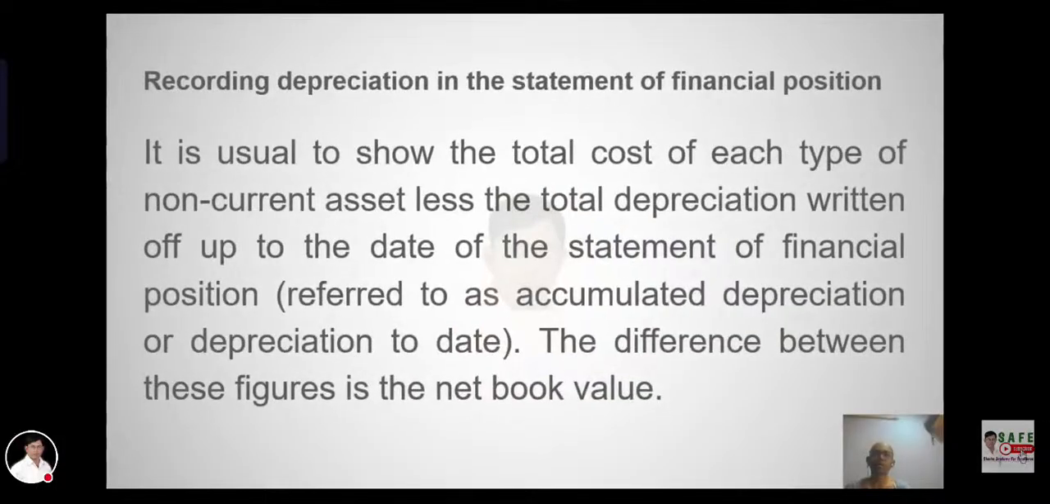Recording depreciation in the statement of financial position. It is usual to show the total cost of each type of non-current asset, along with the total depreciation written off to the date of the statement of financial position, referred to as accumulated depreciation or provision for depreciation. The difference between these figures is the net book value.